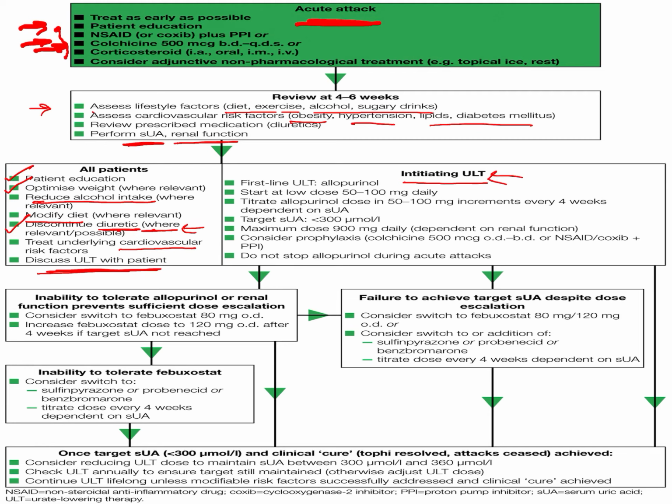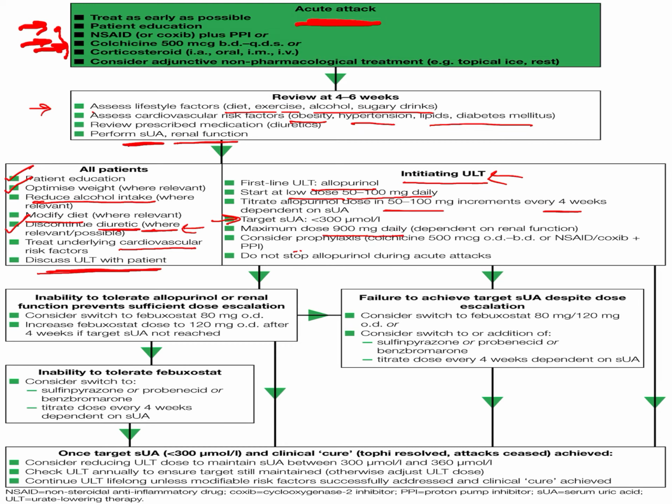So first line, as we know, we will start with the allopurinol in a low dose, about 50 to 100 mg daily. Then we will increase every 4 weeks depending upon how much serum uric acid has decreased. And the maximum dose we have discussed is 800 or 900 mg daily.